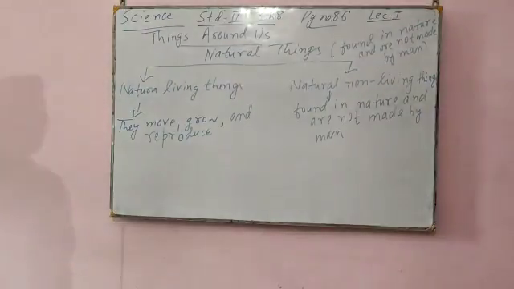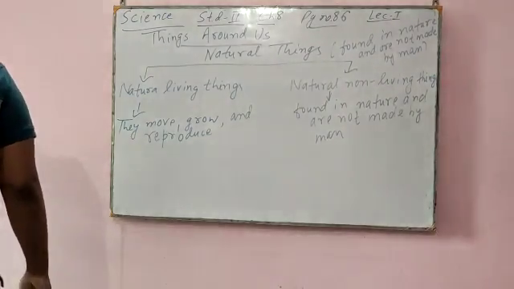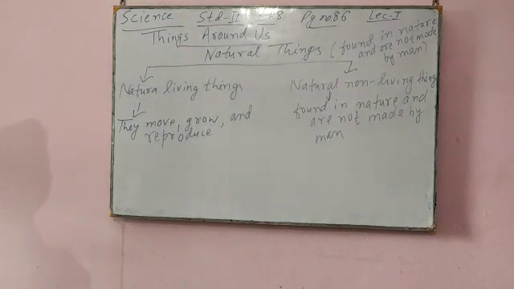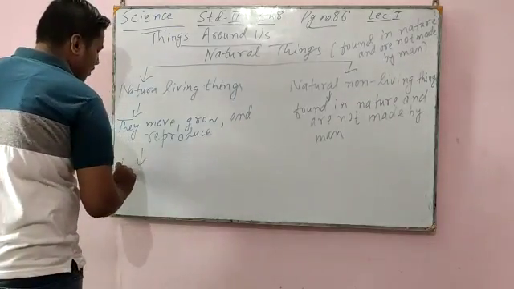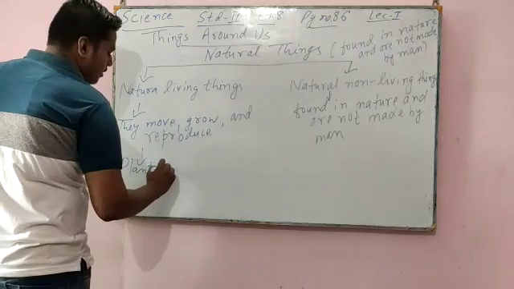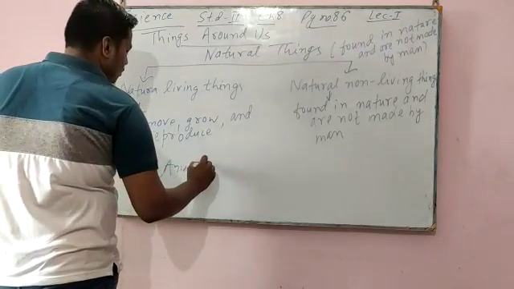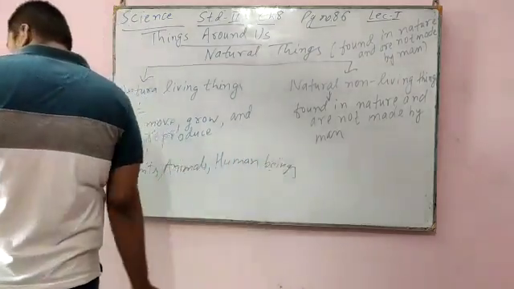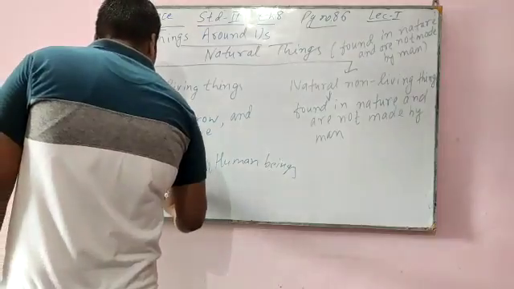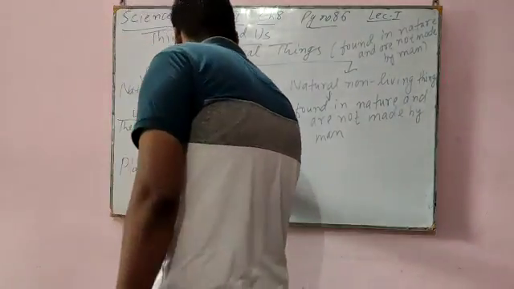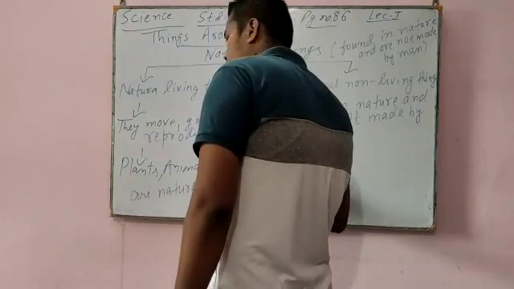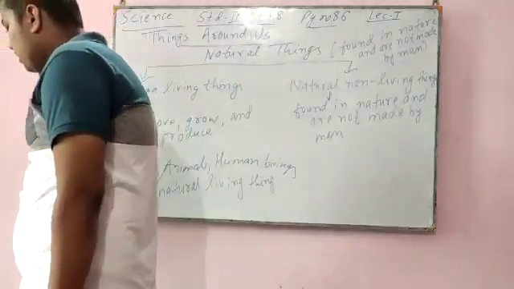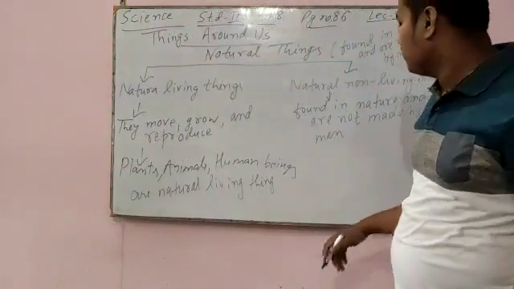Examples are plants, animals, and human beings. They are all natural living things. Non-living things that are found in nature and are not made by man are called natural non-living things.